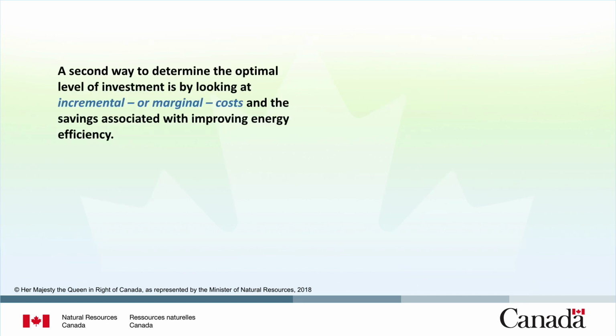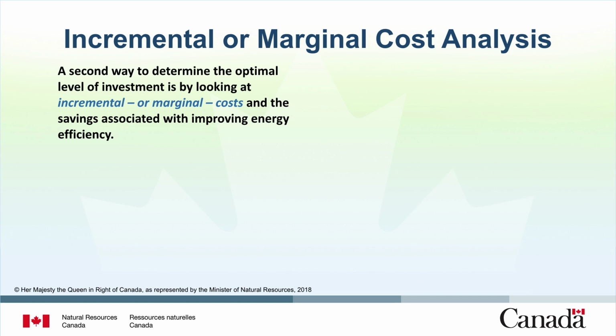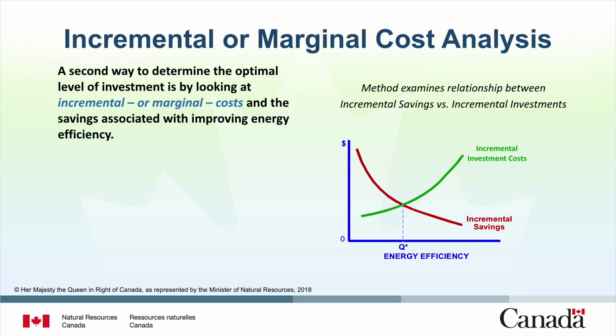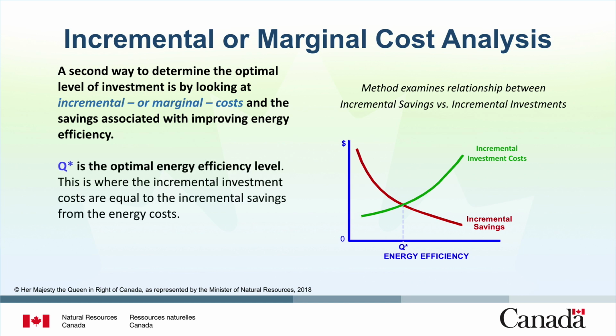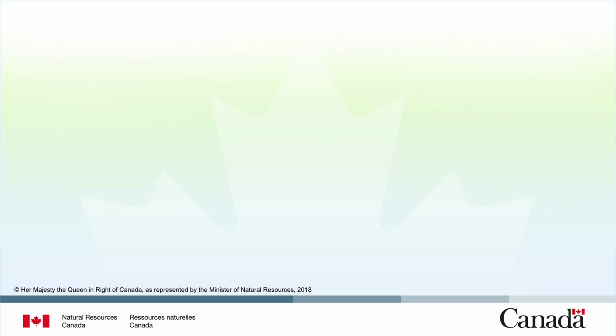A second way to determine the optimal level of investment is by looking at incremental or marginal costs and the savings associated with improving energy efficiency. The diagram shows Q as the optimal energy efficiency level. This is where the incremental investment costs are equal to the incremental savings from the energy costs. At this level, total life cycle cost is at its lowest. Every dollar spent up to the point Q has led to cost savings greater than $1, while investing an extra dollar beyond Q will lead to cost savings less than the dollar invested.